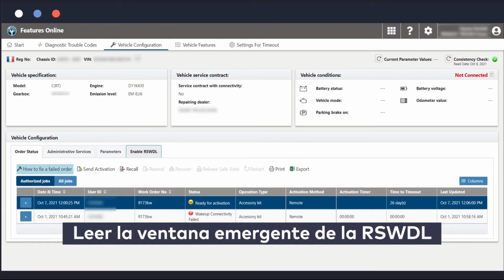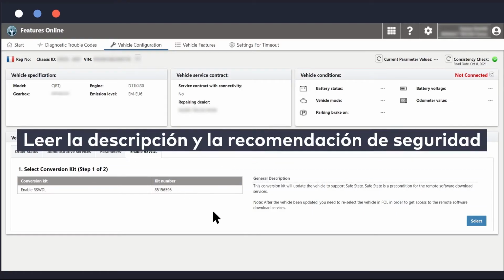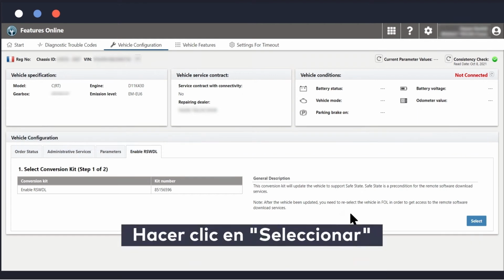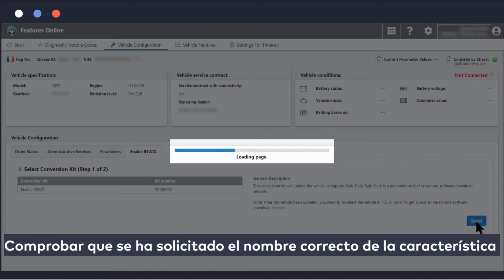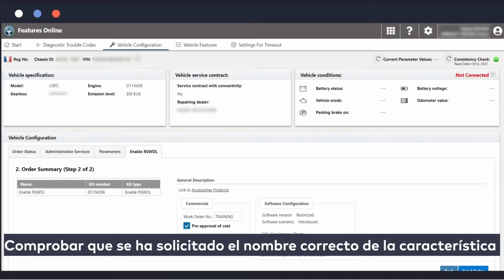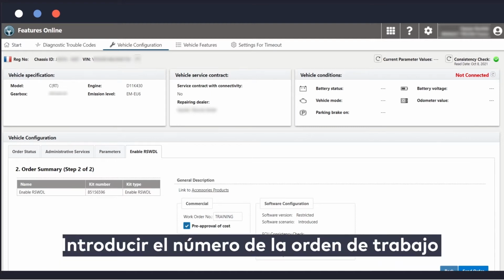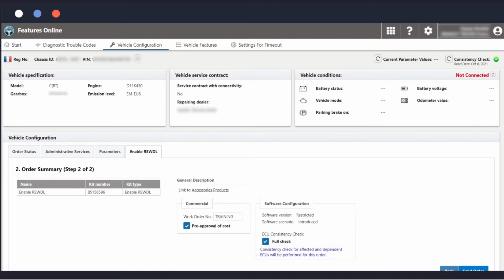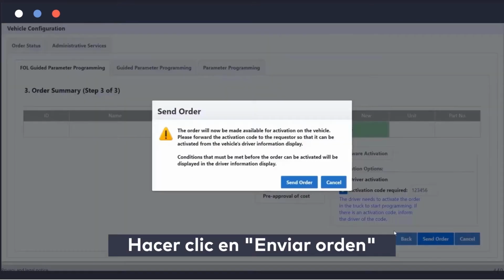Then she has to read the RSWDL pop-up, click on Enable RSWDL, read the description and the safety recommendation, click on Select. After this, she should check the correct feature name requested, enter the work order number, tick Pre-approval of cost, click on Send Order.